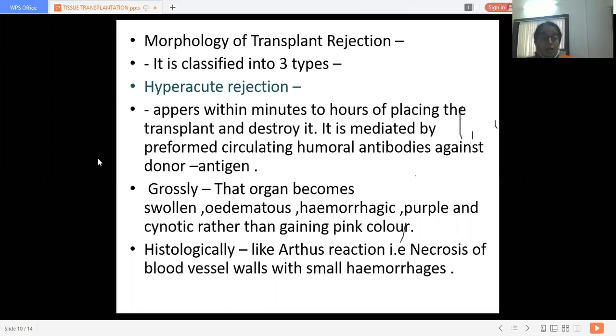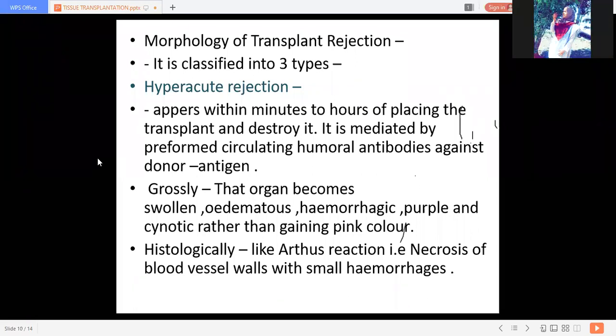Histologically, it gives rise to Arthus reaction. Can anybody tell me what is Arthus reaction? And it is present in which type of hypersensitivity reaction? Yes, present in type 3 hypersensitivity reaction. Right, type 3.